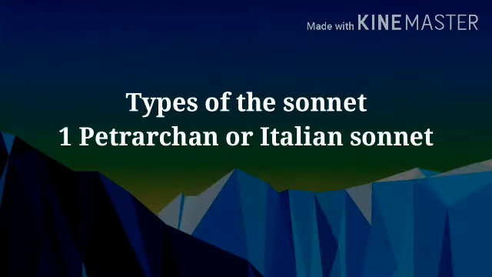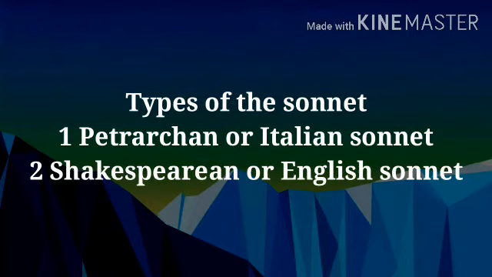There are 2 types of sonnet. First is the Petrarchan or Italian sonnet, and the second is the Shakespearean or English sonnet.